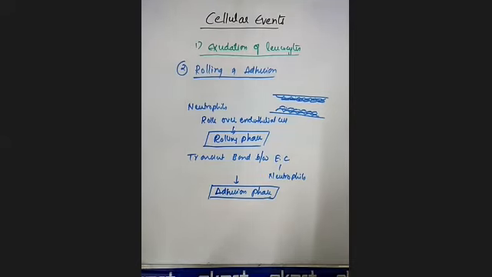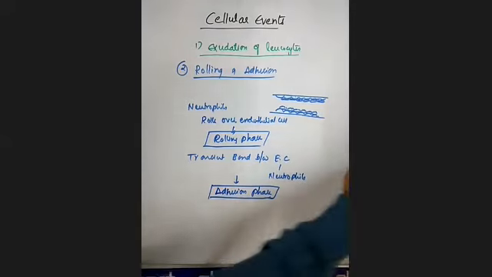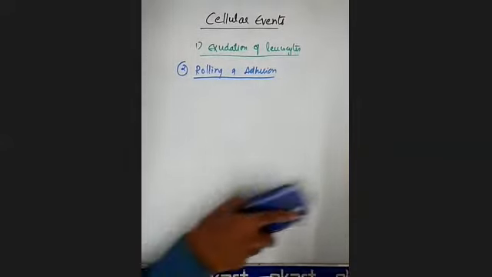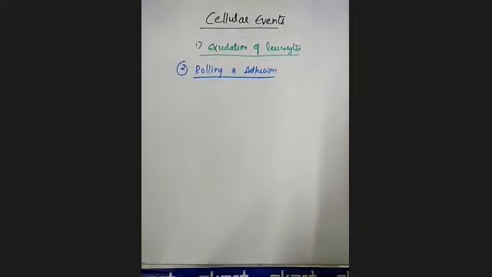Clear? See here what happens. Some molecules bring about this rolling and adhesion phase. Simply, the neutrophils cannot roll over the endothelial cells, or form a bond between the endothelial cells and the neutrophils. That means some molecules help with the process of rolling and adhesion. We'll see what those molecules are. The first molecules you will call selectins.